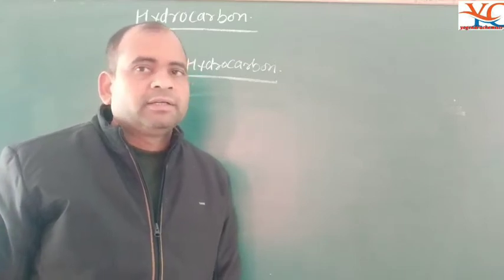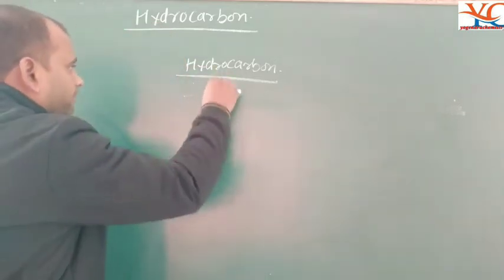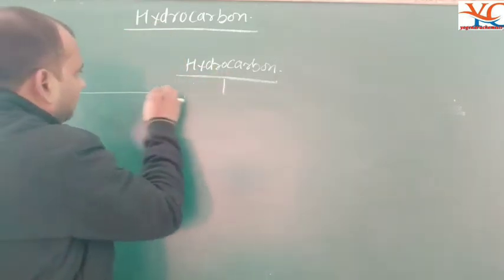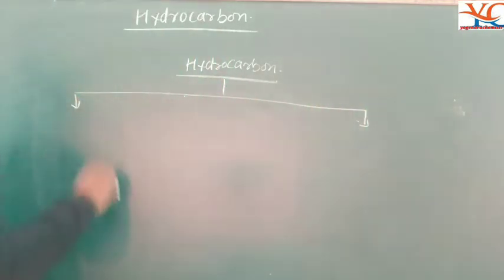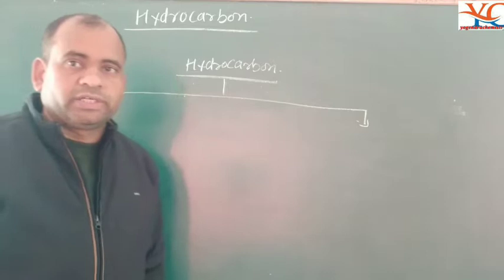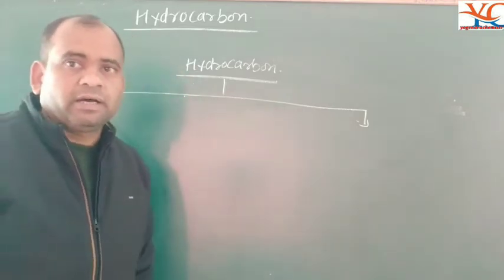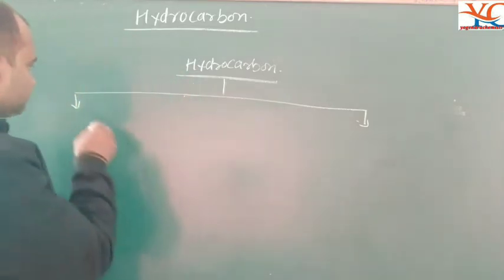The classification of hydrocarbons: they are divided into two parts. First is saturated hydrocarbons and second is unsaturated hydrocarbons.